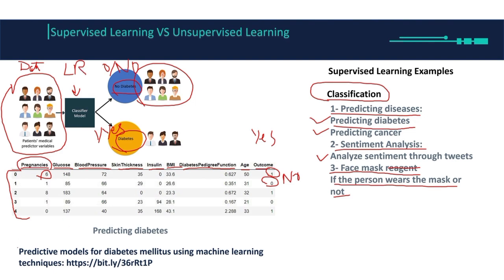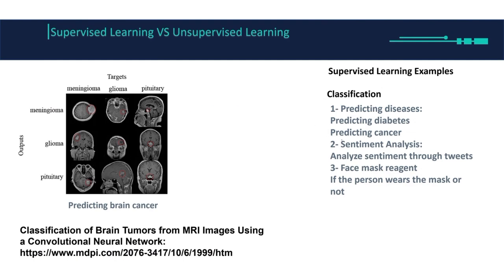This is the name of the problem, and you can check this example in detail from this link. You can find these slides on my website, the-mis.org. So this was example number 1, and this is how the data is going to look like in real life.